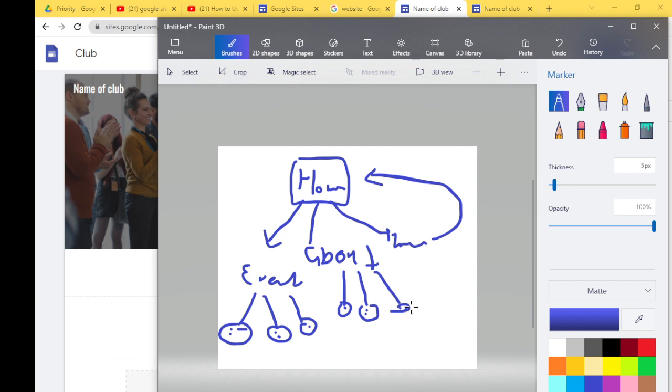First, they draw a plan: what your website will have, how many pages. How can you go back to the home page? How can you find things? Is there a search function? How do you classify things, how do you organize it? You need to think carefully, because when people visit your website, it represents your organization.